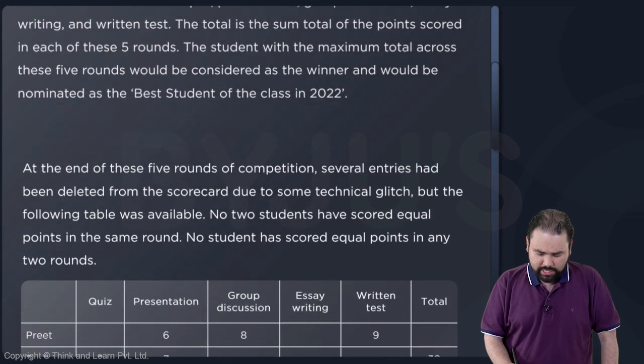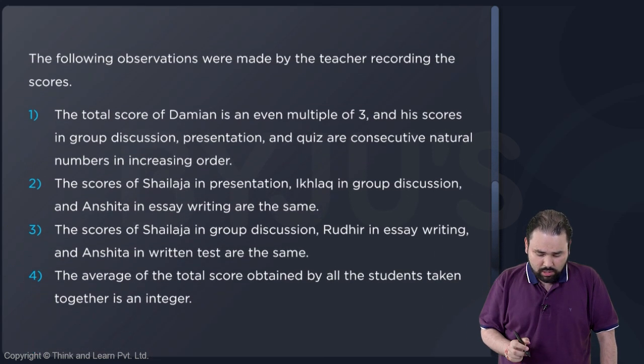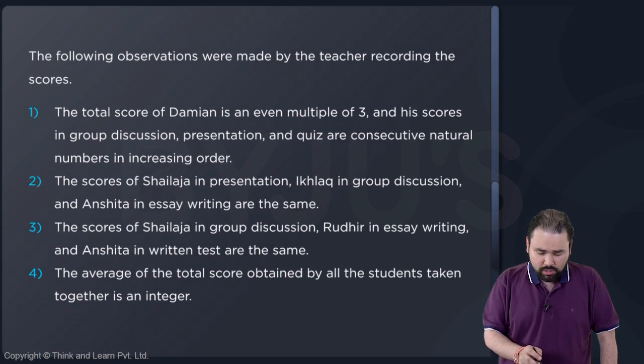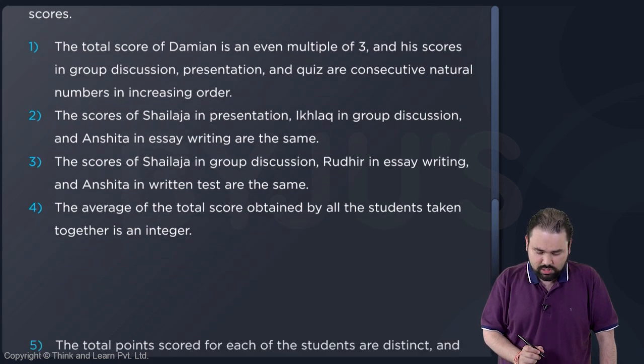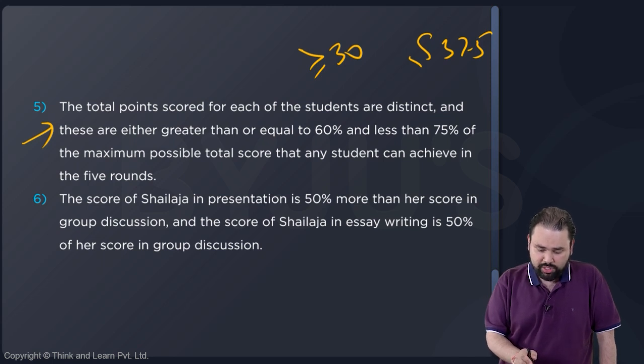Yeah, no two students have scored equal and no student has scored equal number of points in any 2 rounds, that was it. Then the total points scored for every student are distinct.